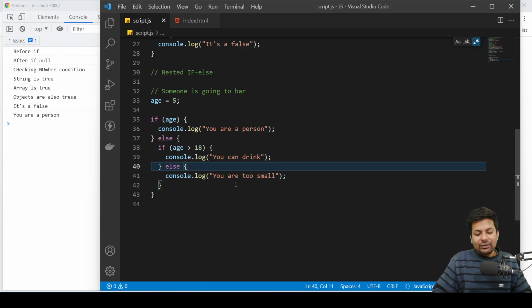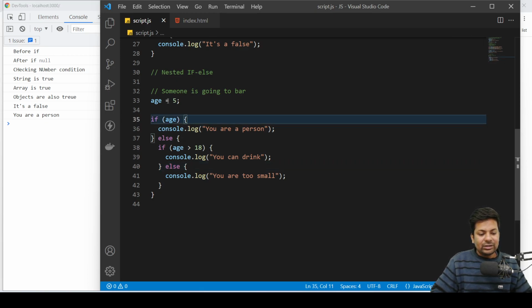Okay, yeah guys, everything is right. It's just that if age is 5, you are a person, it's not going inside this condition. So we have to make, suppose if not age.